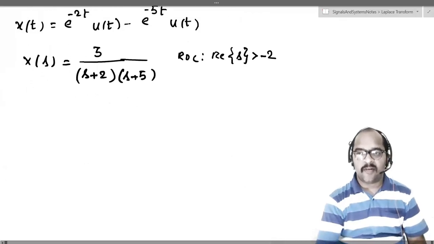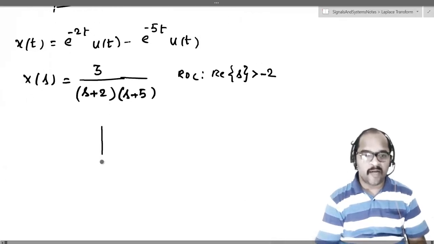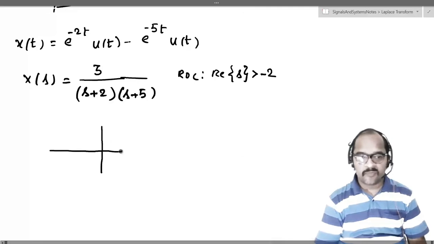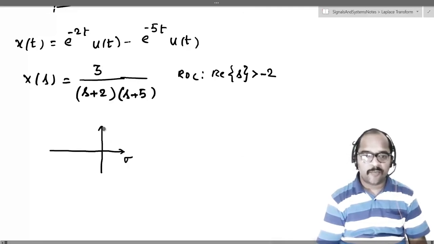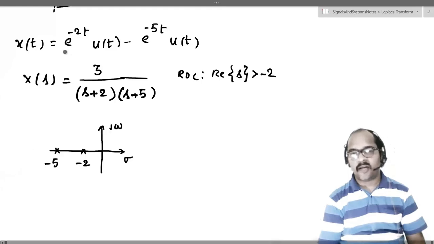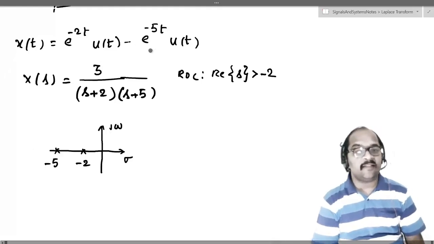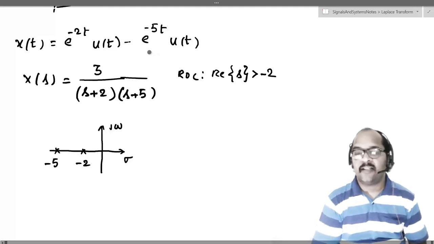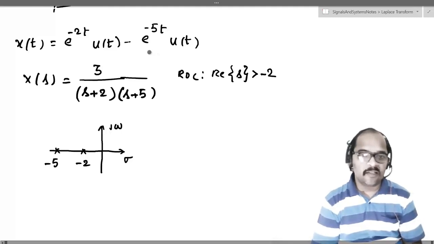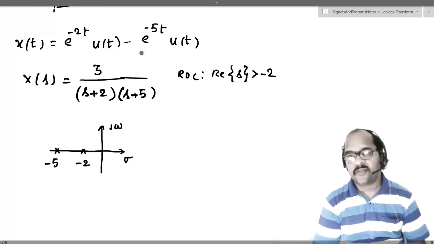Now let us again draw the pole zero diagram for this. This is our pole zero diagram. We have a pole at minus 2 and we have a pole at minus 5. So if you look at the signal, because you have two u of t's, definitely the signal is right-sided. Why? It will start at the origin, or at 0, and move towards plus infinity. And what is the ROC we got here?